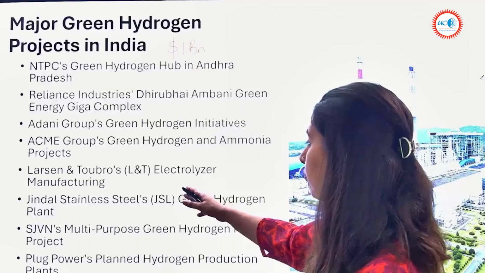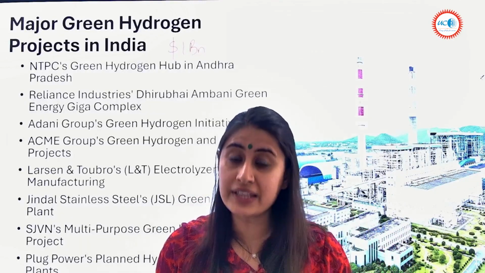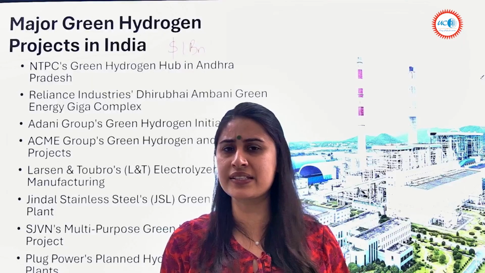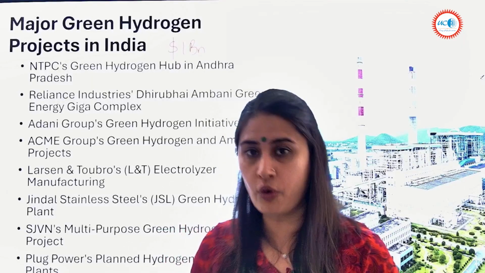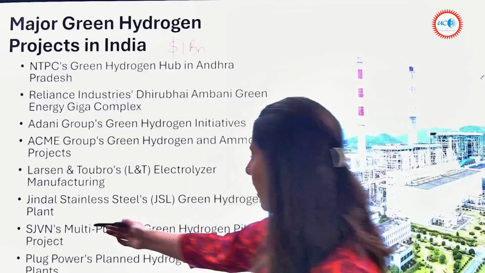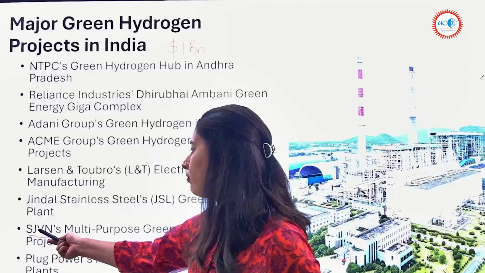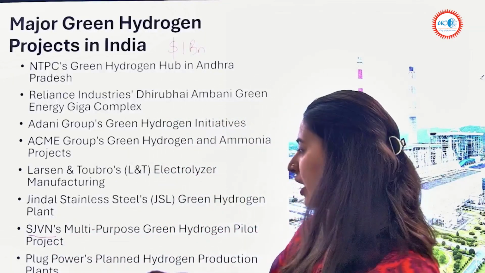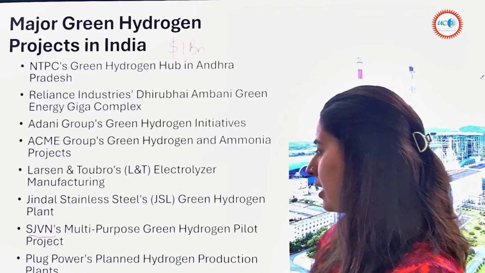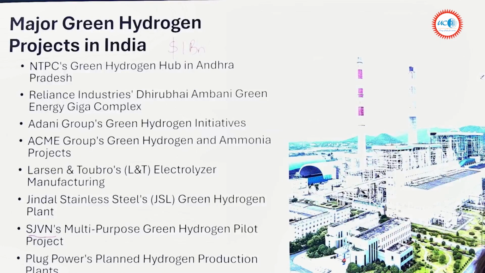L&T Electrolyzer Manufacturing, they have recently commissioned one electrolyzer with a whopping capacity of 1 megawatt, and this happened recently in 2024. Then these are the other projects that we have. SJVN, which was formerly known as Satluj Jal Vidyut Nigam, so now we know this PSU as SJVN. Then Plug Power's planned hydrogen production plant. So these are some plants that we should know.